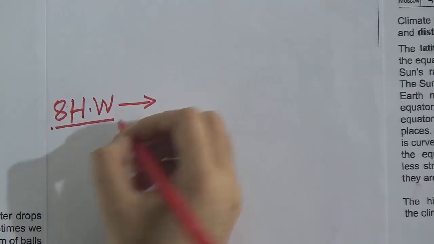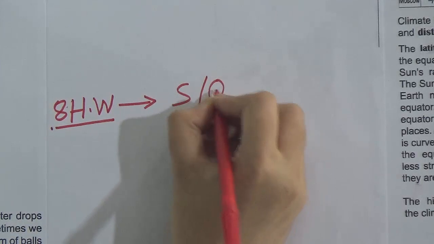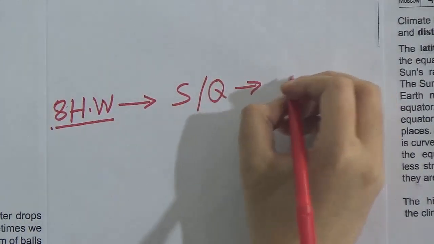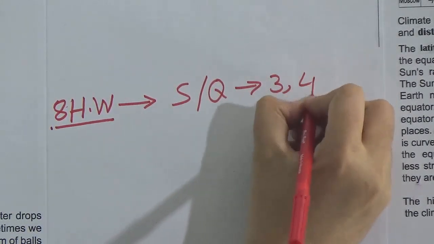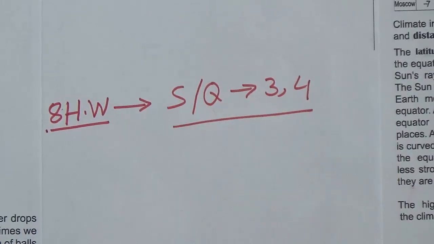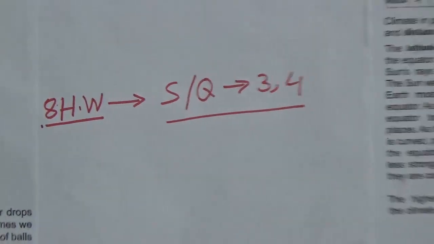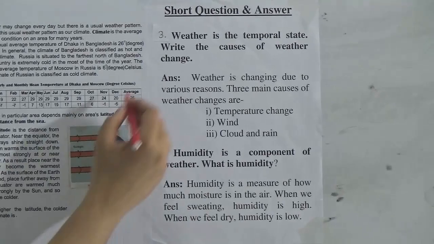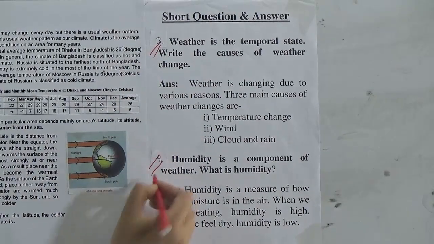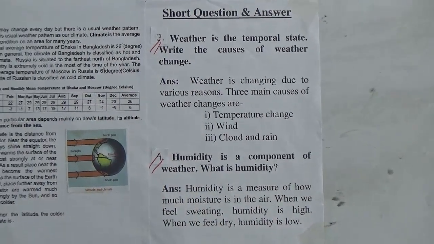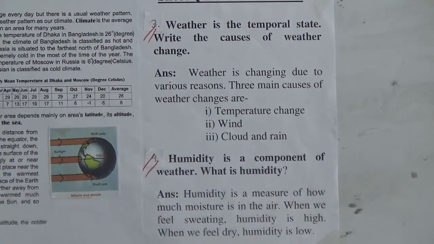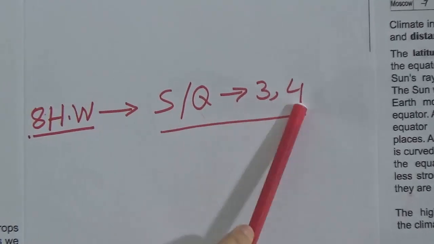Your SW will be this short question and answer, number 3 and number 4. See, here is number 3 and number 4 SW. You have to do this SW. I repeat, this is number 8 SW and this is short question 3 and 4.